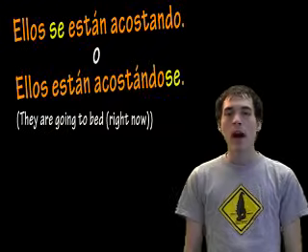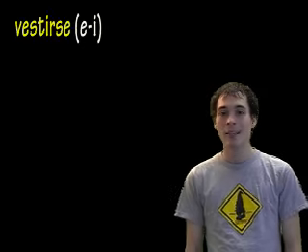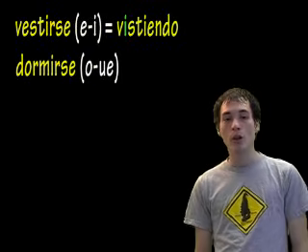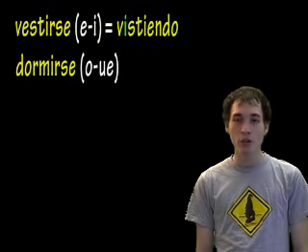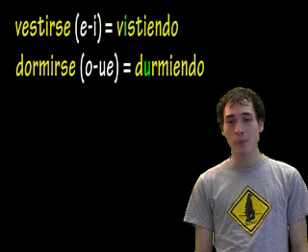Now, if they are an IR stem changer, they are a little bit more complicated. Vestirse is an E to I, and it stays E to I. So we'll have vistiendo. Dormirse is an O to UE, but it becomes O to U for this. So it's durmiendo. Some examples.